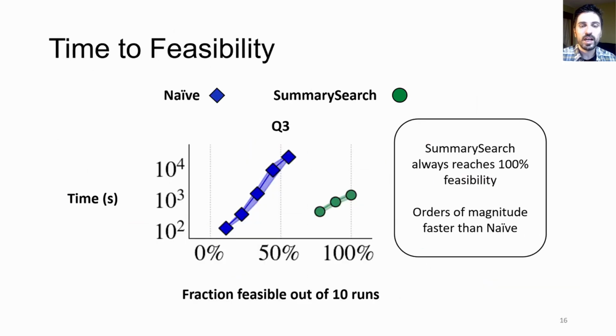Here we show again the time to reach feasibility. As you can see, summary search starts immediately with a high feasibility rate. It reaches 100% feasibility very fast, orders of magnitude faster than what naive takes to just reach 60% feasibility. In the paper, we show similar trends for all the other 22 feasible queries.